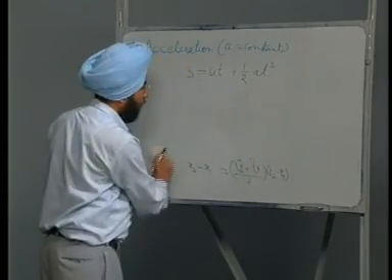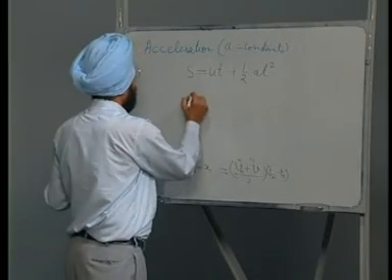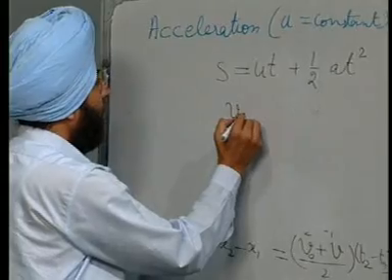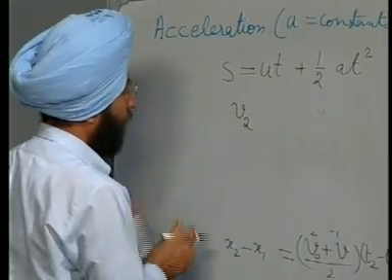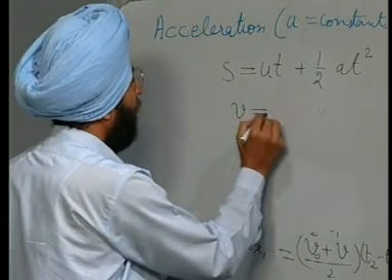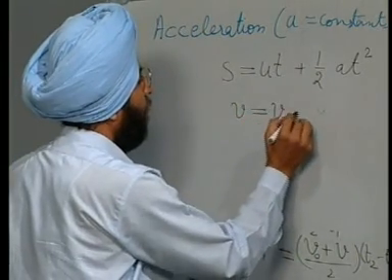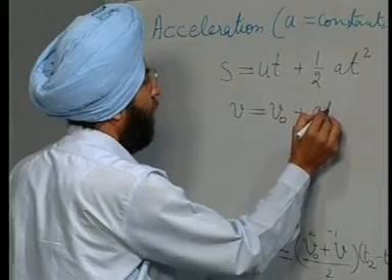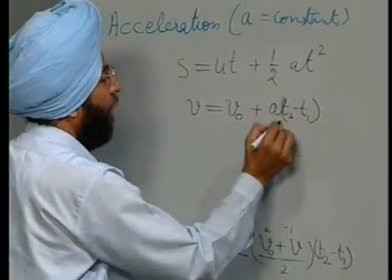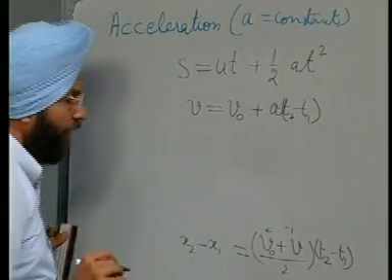In the last article, we derived this equation v is equal to v 0 plus a t 2 minus t 1. We had taken t 2 minus t 1 as t.